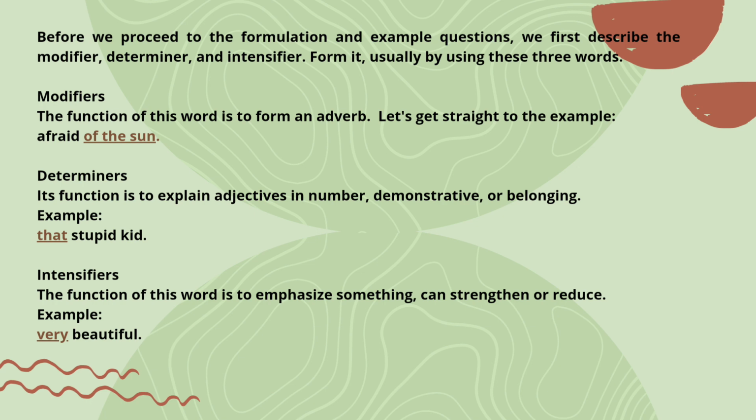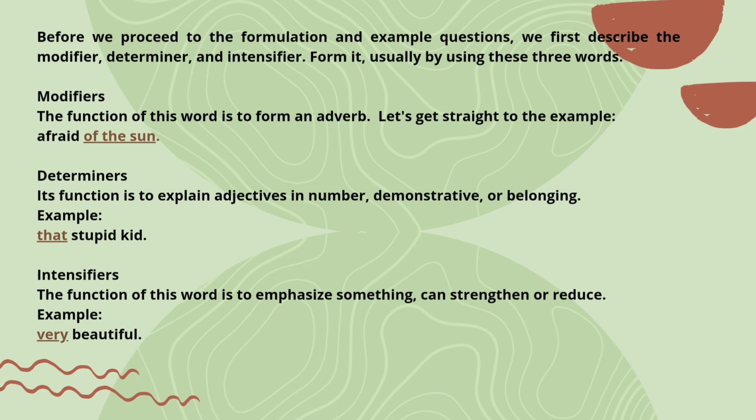It can be placed before or after the adjective. The form itself can be prepositional or infinitive. Let's get straight to the example: "afraid of the sun." The underlined part is a modifier. Its function for the adjective phrase is in the form.